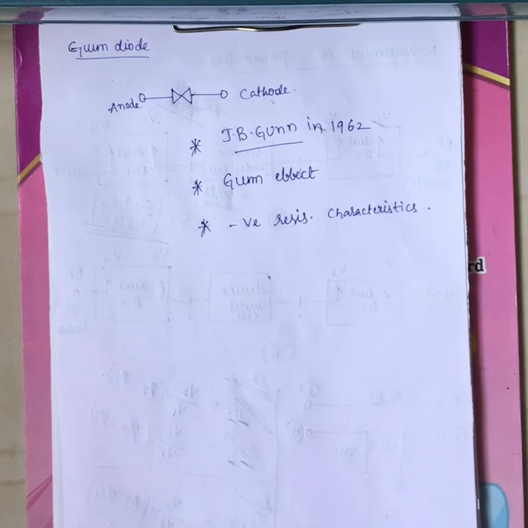Now as it offers negative resistance characteristics, it is used in high frequency applications.